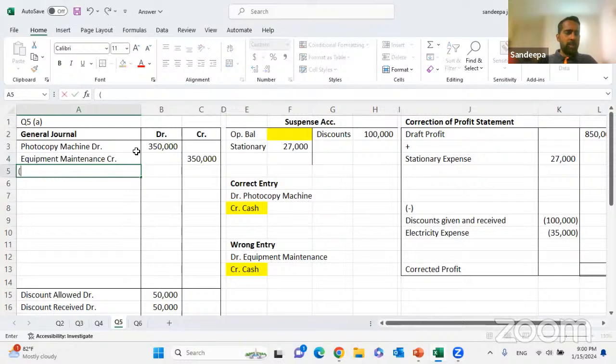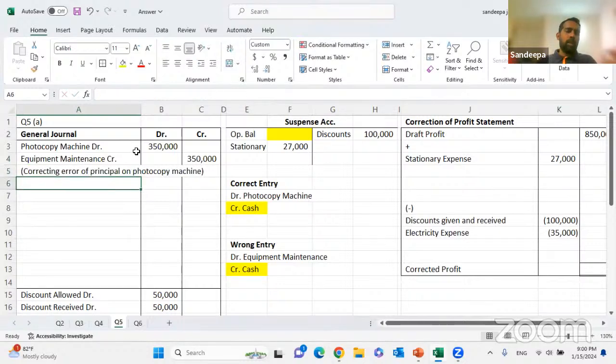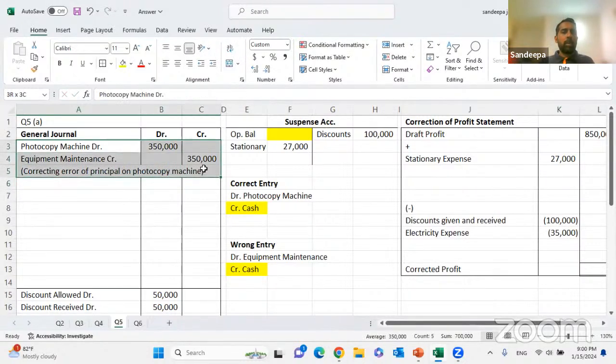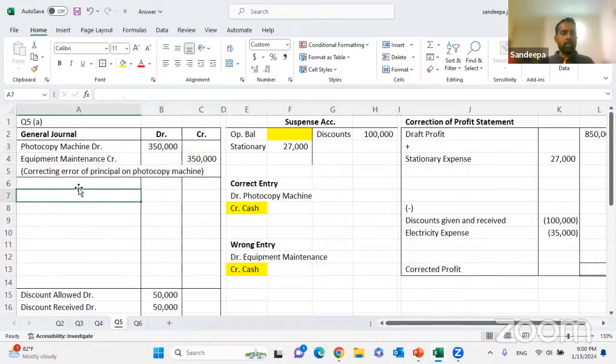This is a correction of a principal error. Correcting the error of principal on photocopy machine. Or someone could write: correcting the error of photocopy machine recognized as equipment maintenance. You'll get marks. Don't worry.